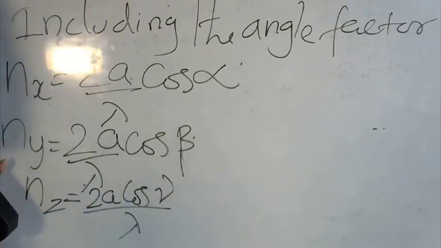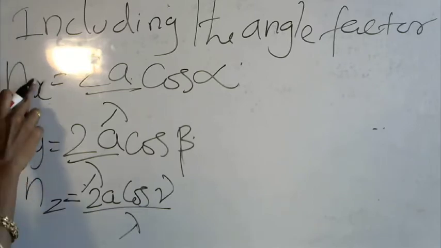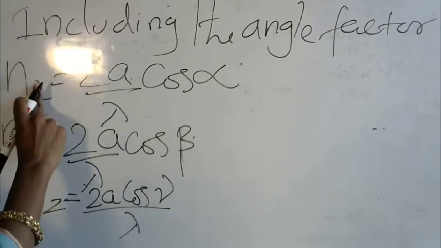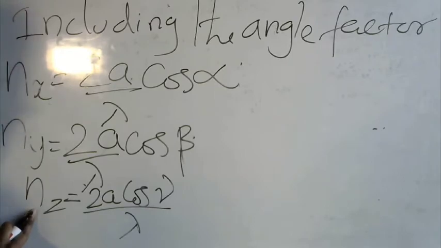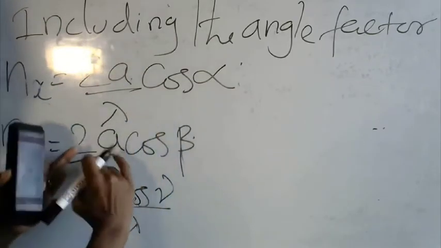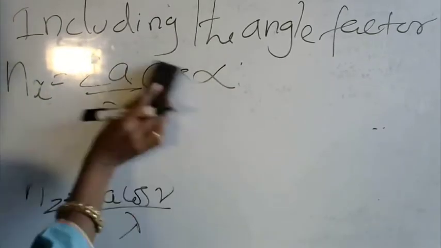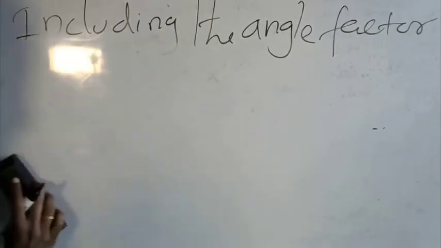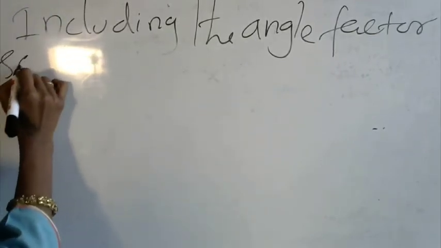Now we'll have to add up all these equations, squaring and summing them. So square on both sides: nx square plus ny square plus nz square on one side, and these three in brackets on the other. I will write this equation, squaring and summing.